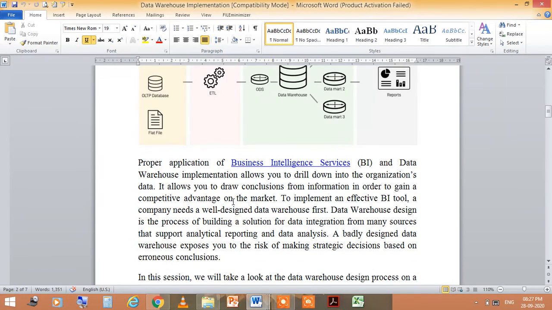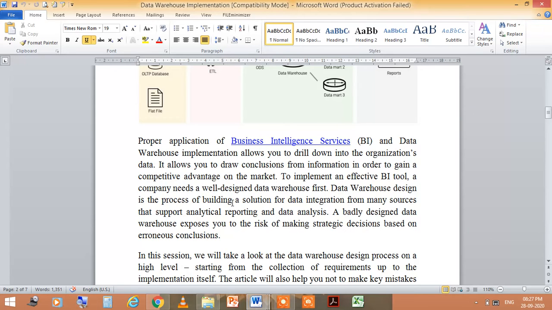The proper application of business intelligence services, BI, and data warehouse implementation allows you to drill down into the organization's data. This allows you to draw conclusions from the information in order to gain a competitive advantage on the market. To implement effective BI tools, a company needs a well-defined data warehouse first.